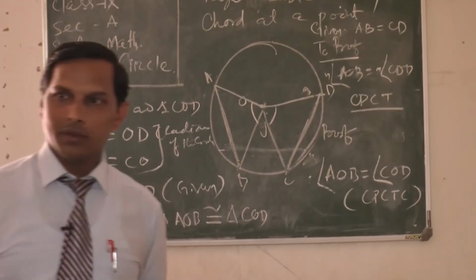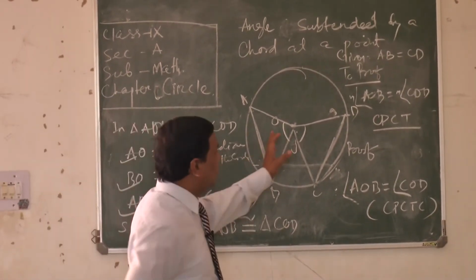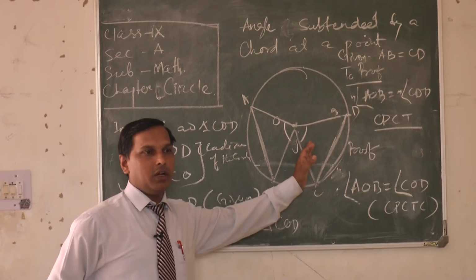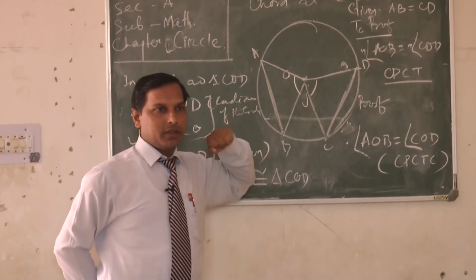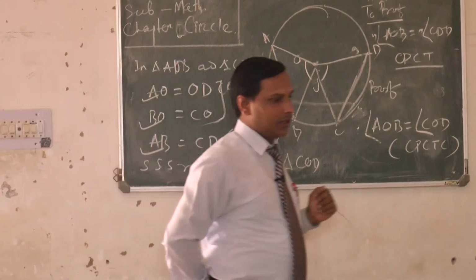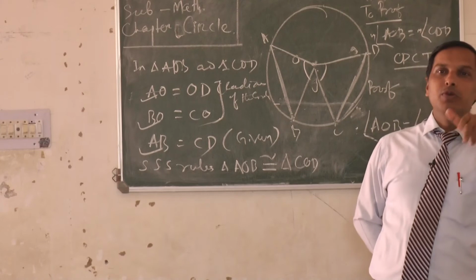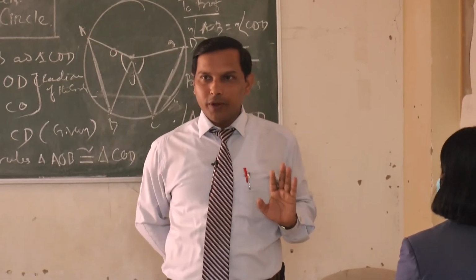Clear all of you now? So here we only have to show the two triangles are congruent. Good. Now the reverse theorem you have to prove and show me. Can you prove it?